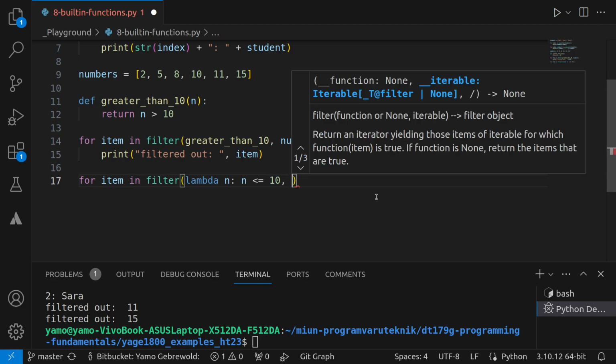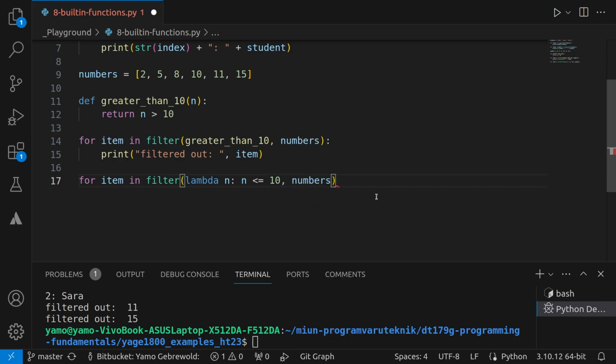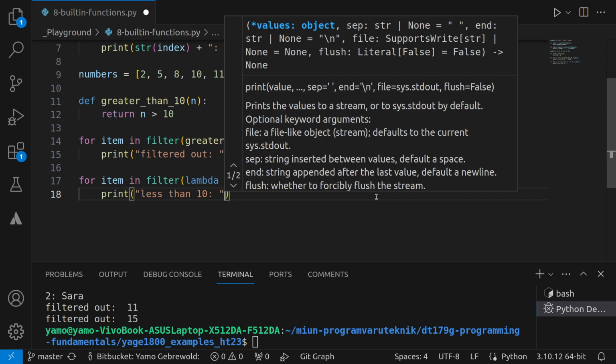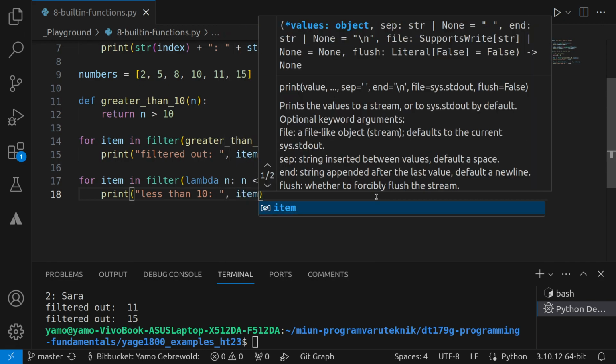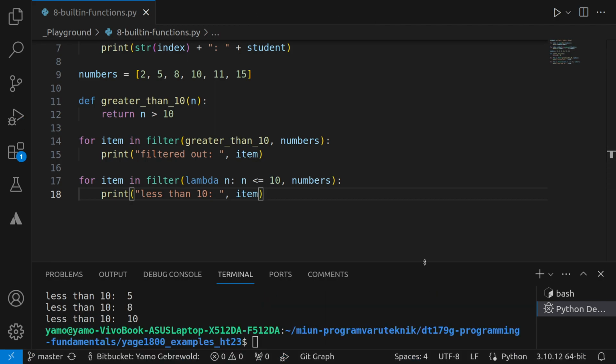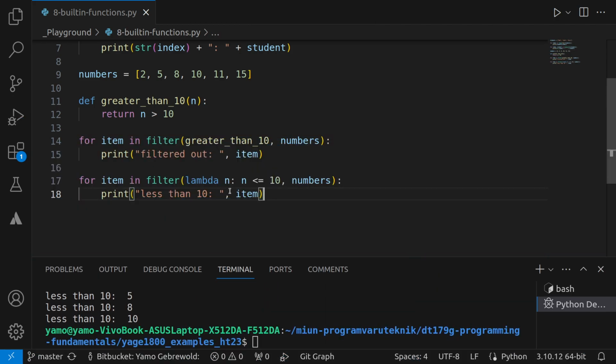Let's try that. And let's say numbers, right? Because we want to filter it on numbers. And let's print out less than 10 item. Let's run this. I can barely see what happens. It's actually less than or equal to, right?